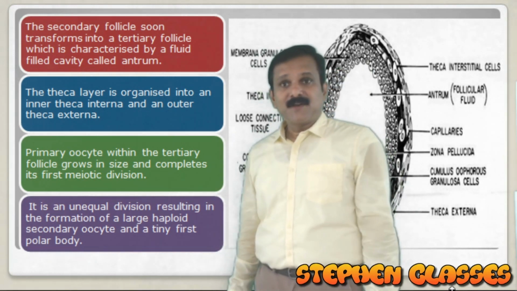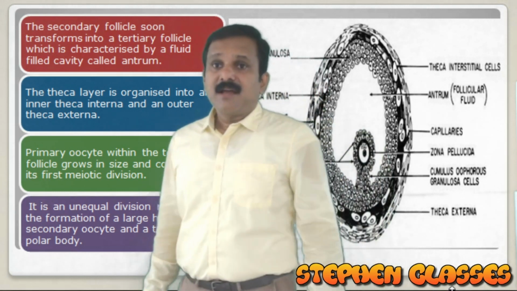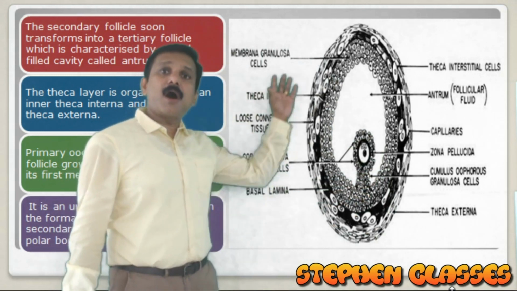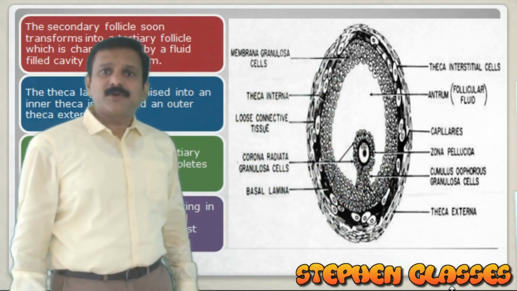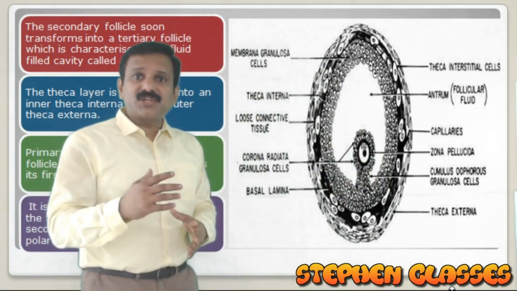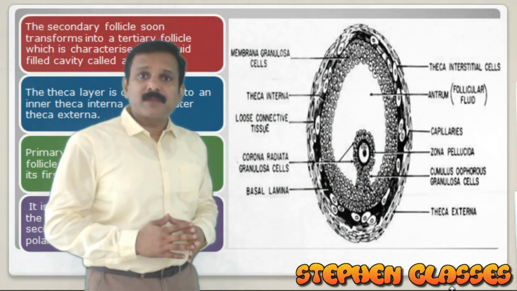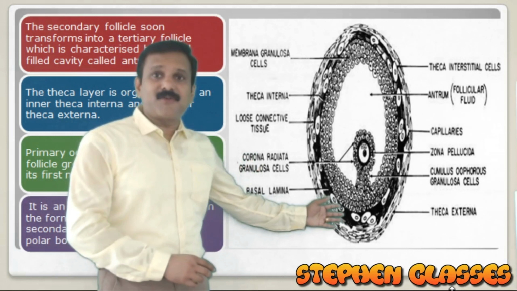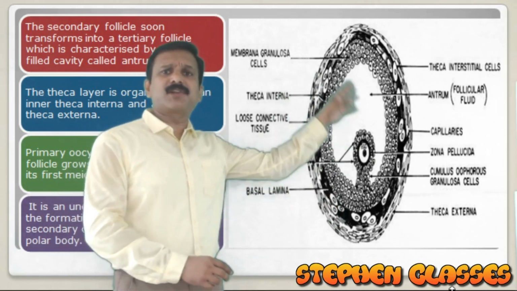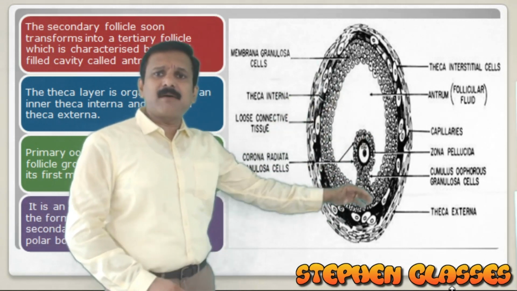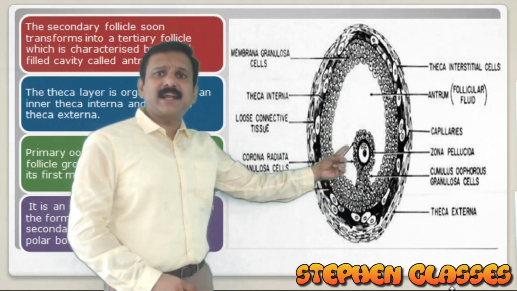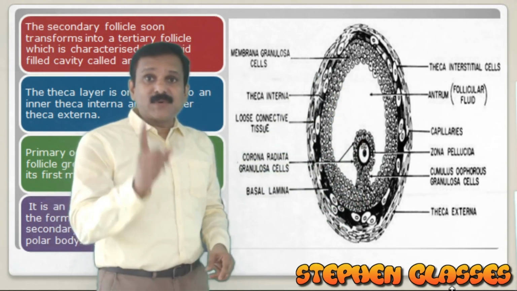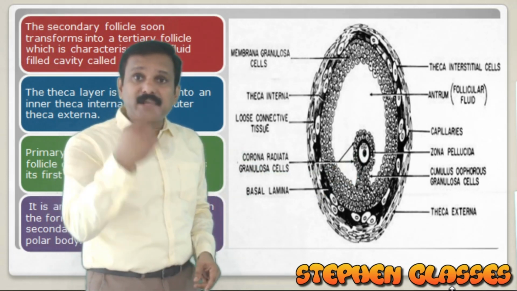You got it? This picture explains the structure of the tertiary follicle or a Graafian follicle. You know what is the difference between a tertiary follicle and a Graafian follicle? A fully mature tertiary follicle is known as Graafian follicle. It will have a secondary oocyte over here, and the secondary oocyte will also have a covering over it.